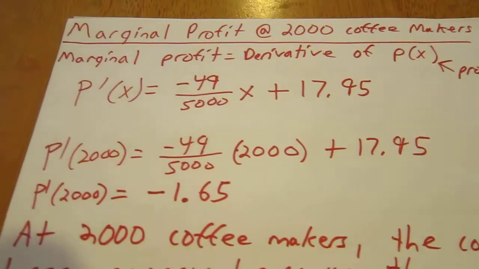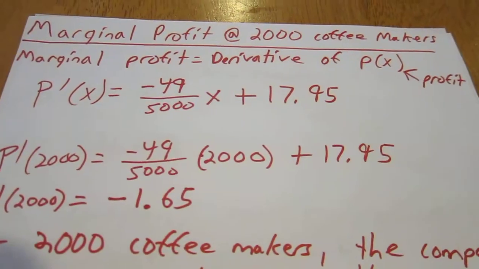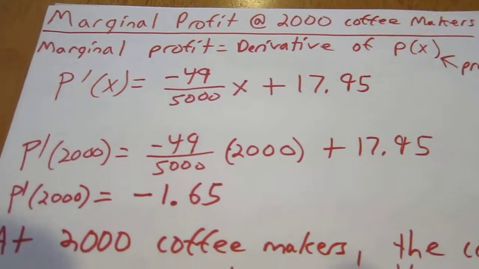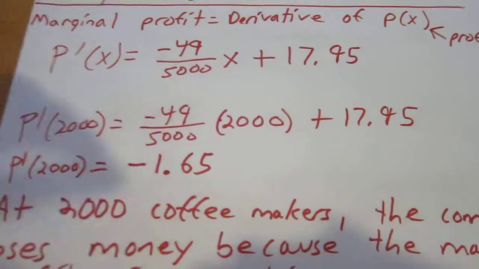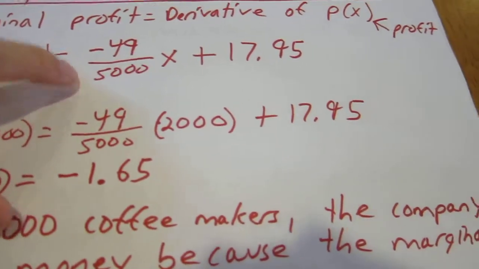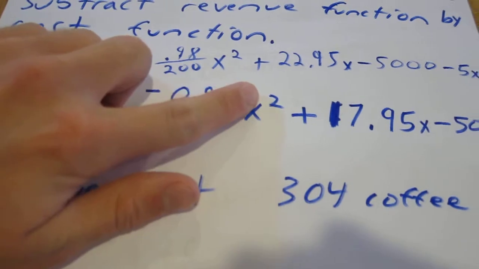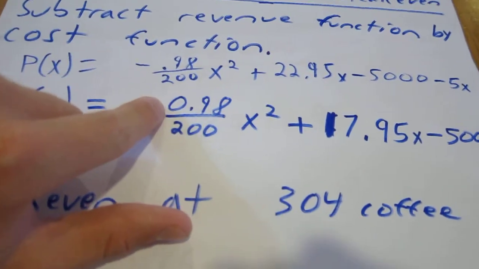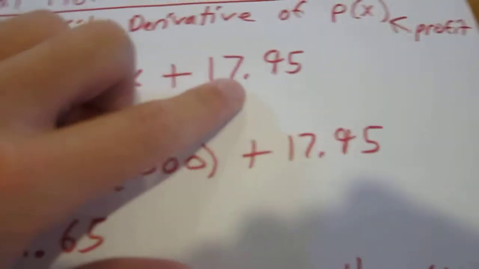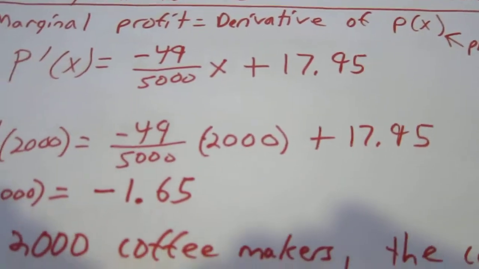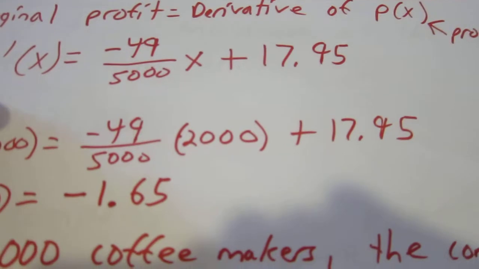Define marginal profit at 2,000 coffee makers. The marginal profit is the derivative of the profit function. So I found the derivative from my profit function, multiplied the 2 by the coefficient, and it became x, and then I left my other derivative.